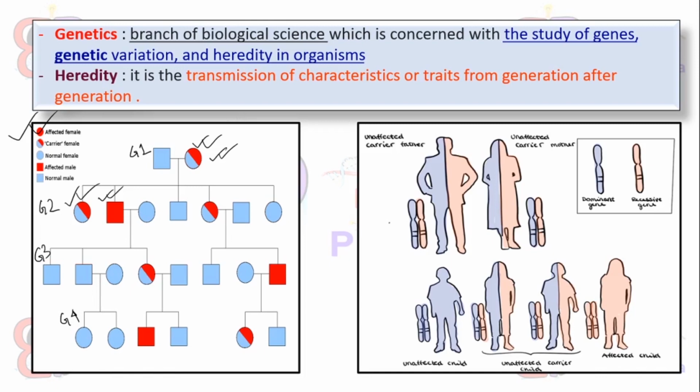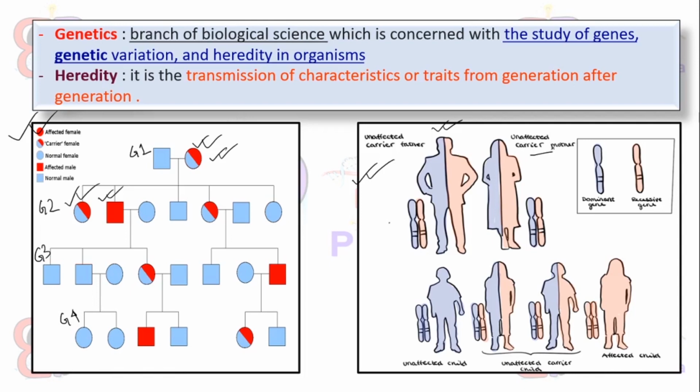This is called heredity, and this is figure 2, which states that this is an unaffected father. That means he is not affected, but he carries the genes related to a particular disease, and she is an unaffected carrier mother.